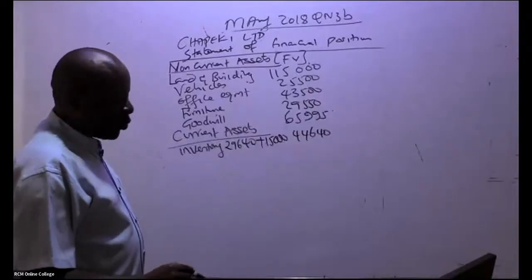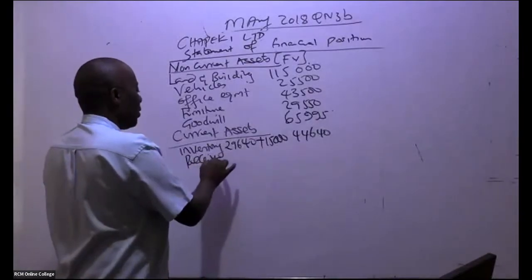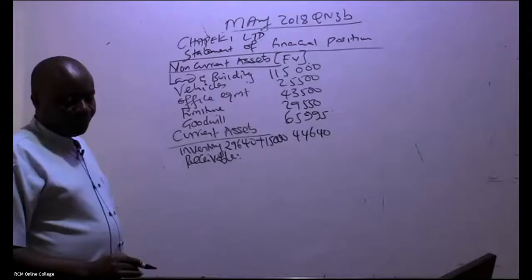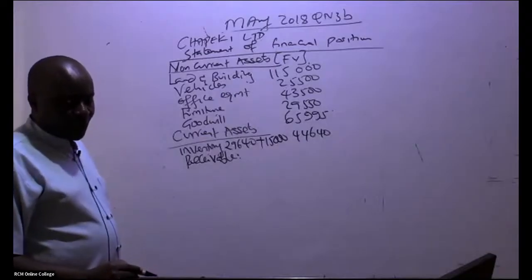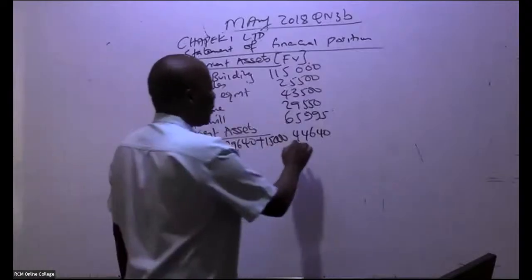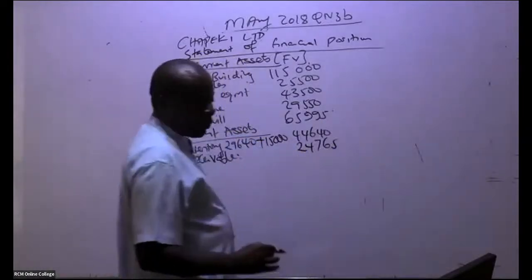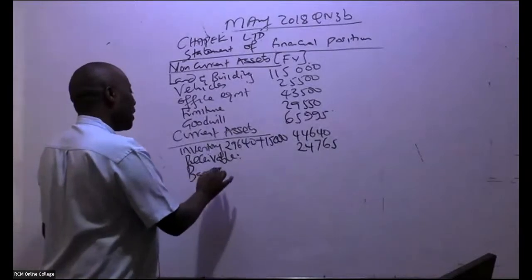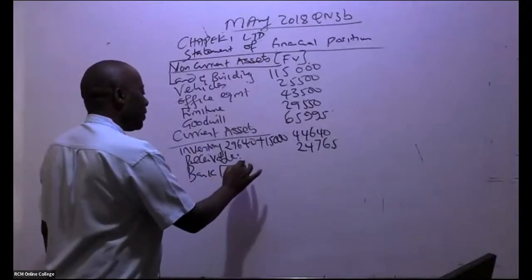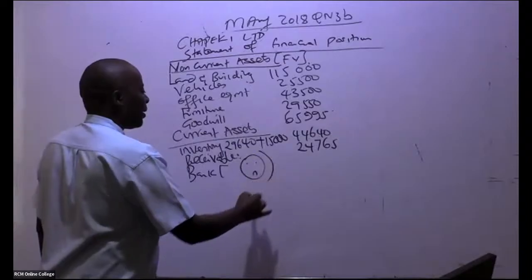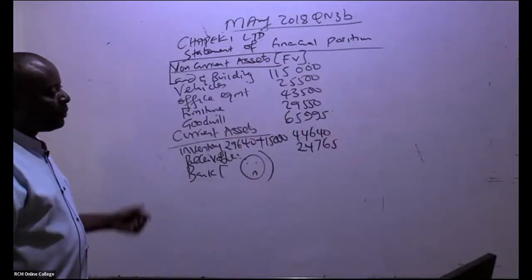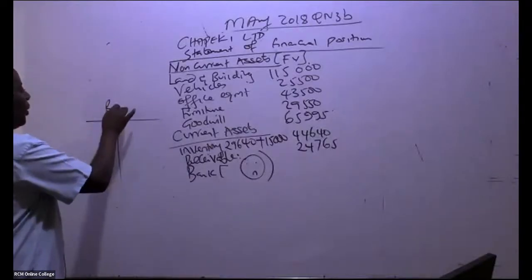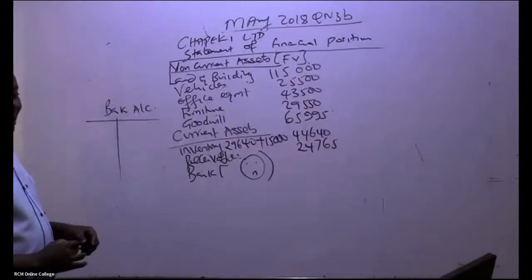So after inventory, we have receivable. There is no additional note on receivable. We had already computed this. How much do we have for receivable? 24,765. From there, ladies and gentlemen, of course, we have cash at bank. I will not do the cash at bank for the exam, but because I'm here to teach you, I will come and do a bank account. We can do a bank account pretty fast.